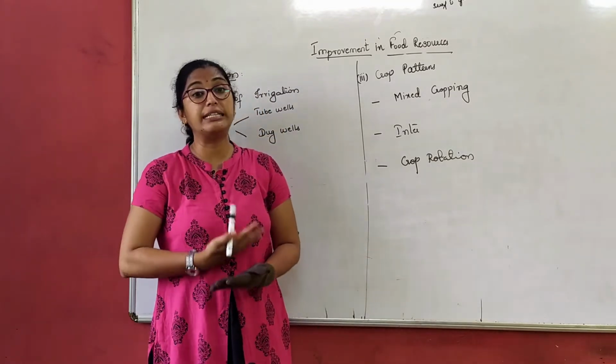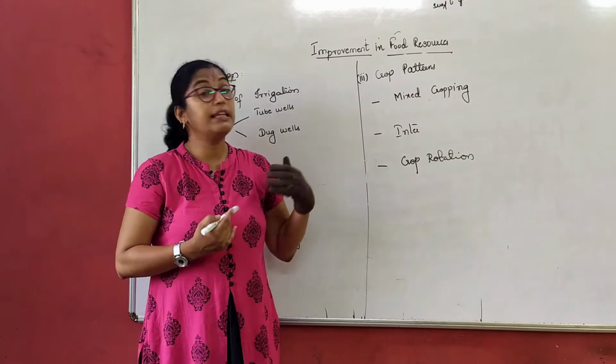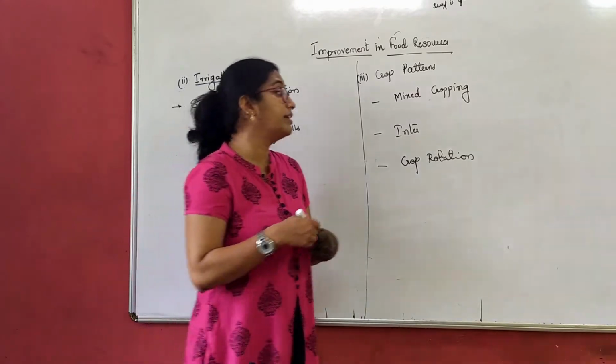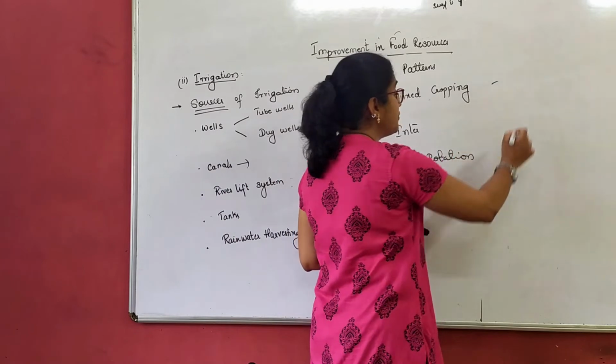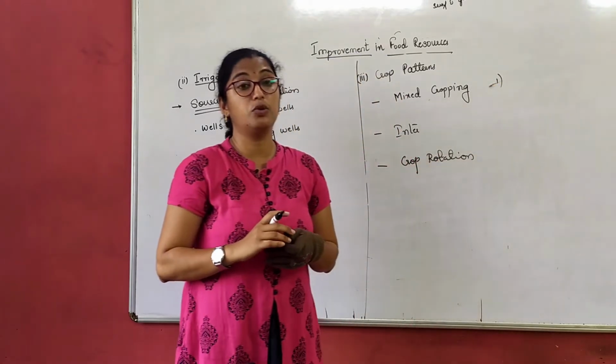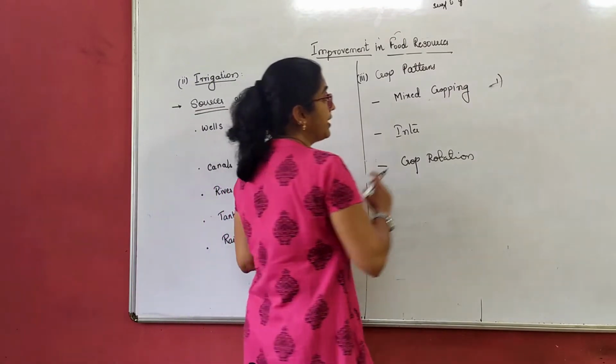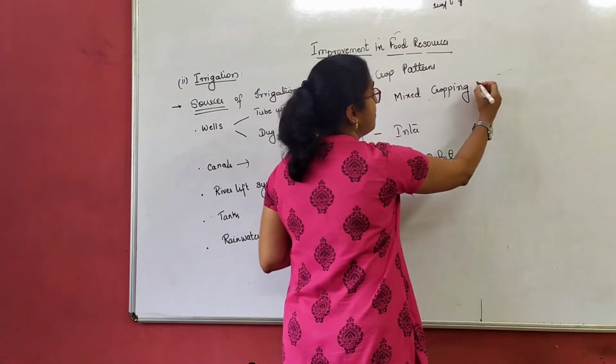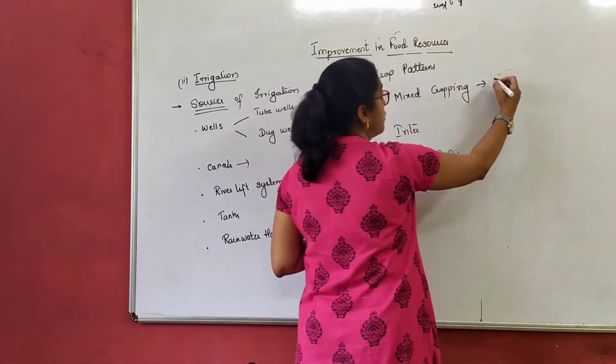Now, why do you think they mixed 2 or 3 crops? There are advantages here. Okay, let me first give you an example of mixed cropping. Based on that, I can tell you.